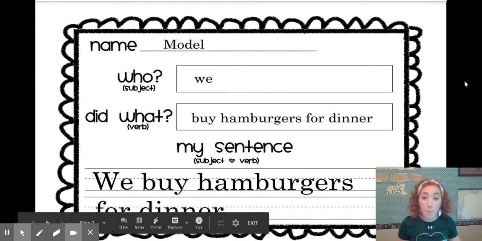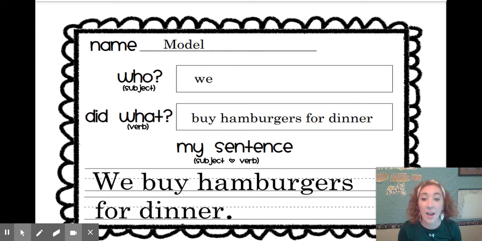We're going to look at some more sentences that have the subject and the verb, the who and the did what. And I want you to pay real close attention here because we're going to do this by ourselves in a couple seconds. So our who in this sentence is we. What's our did what? They buy hamburgers for dinner.